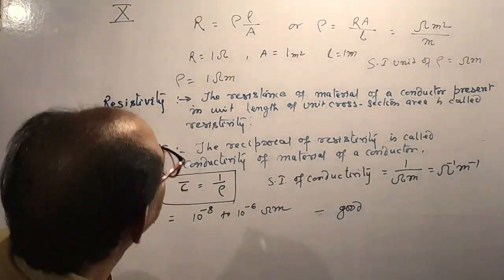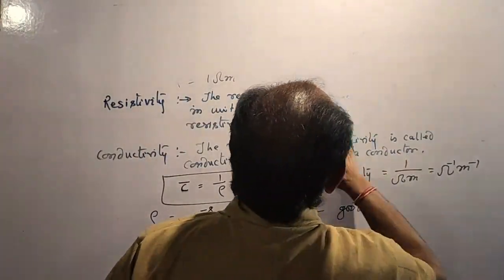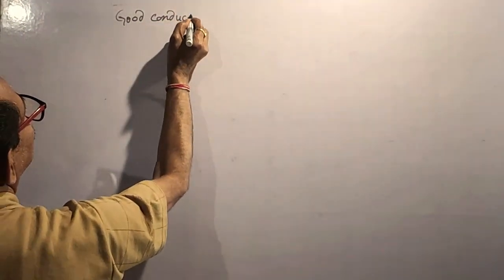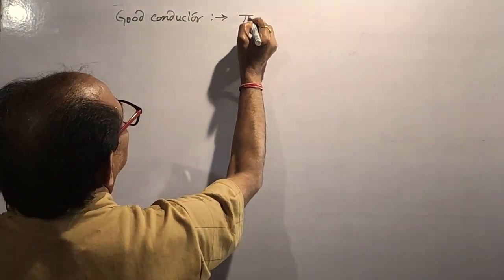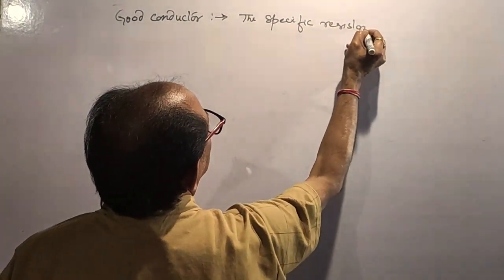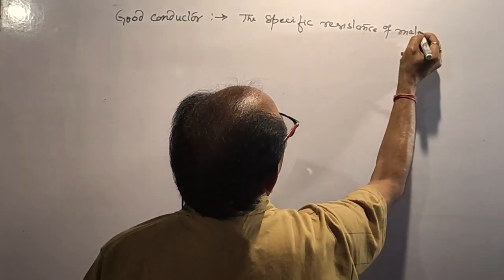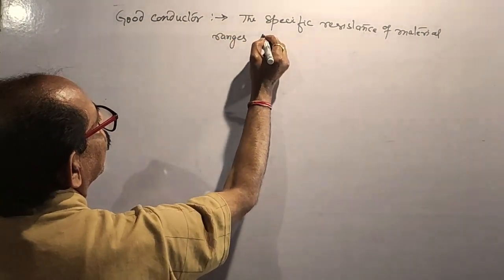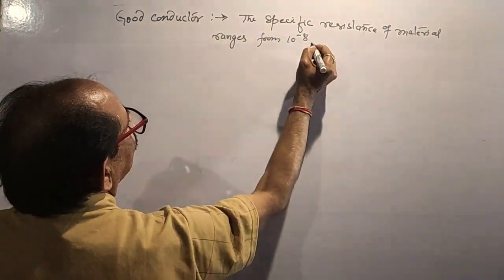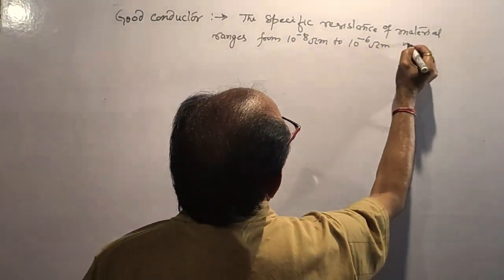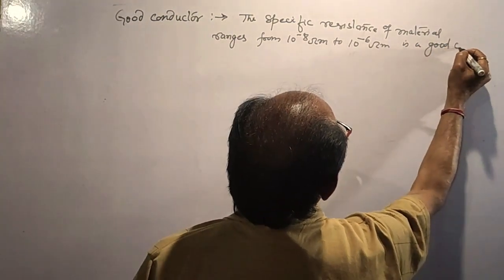We may write as, see this, good conductor: the specific resistance of material ranges from 10 to the power minus 8 ohm meter to 10 to the power minus 6 ohm meter is a good conductor.